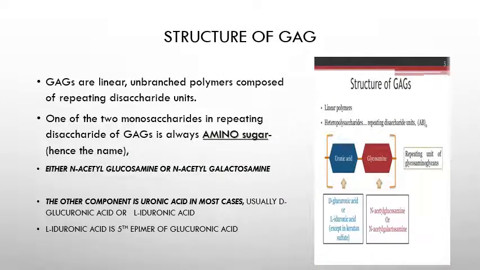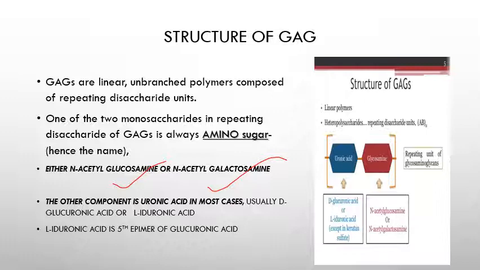Let's go into detail on the structure of glycosaminoglycans. As already said, they are linear and unbranched polymers composed of repeating disaccharide units. One of the two monosaccharides in the repeating disaccharide of a GAG is always an amino sugar. That is why the name glycosaminoglycan is given. This amino sugar can be either N-acetyl glucosamine or N-acetyl galactosamine.